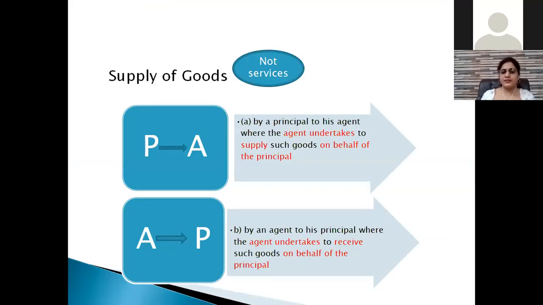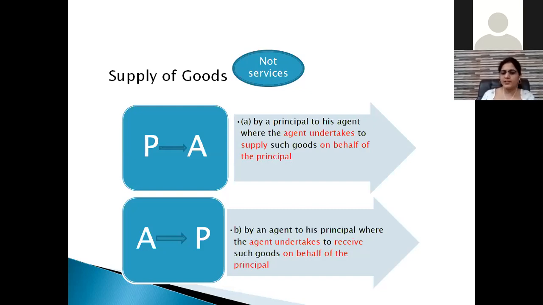First of all, this para deals with the supply of goods and not services. So, in the case of services, consideration is a must. Whenever there is a supply of services from a principal to an agent and the consideration is missing, then it will not fall under this schedule. Secondly, they have told about two movements. One is when there is a movement from principal to an agent, and second is agent to the principal.